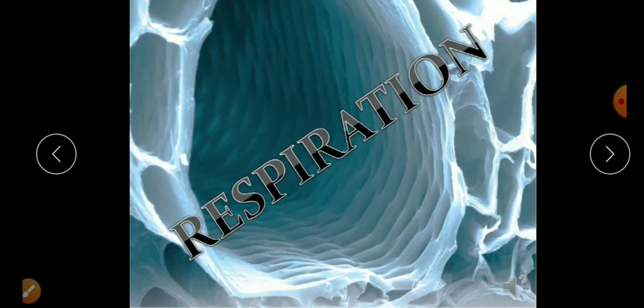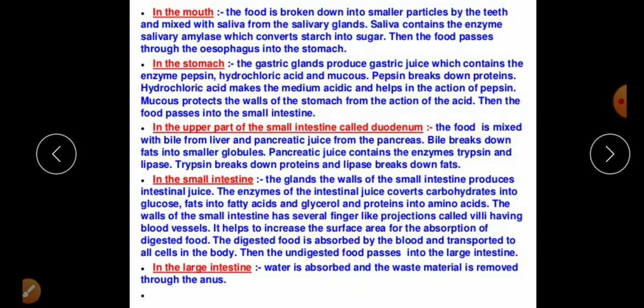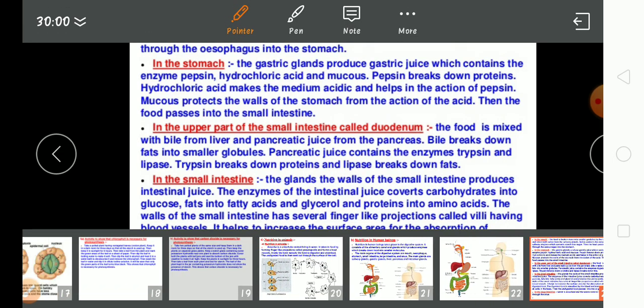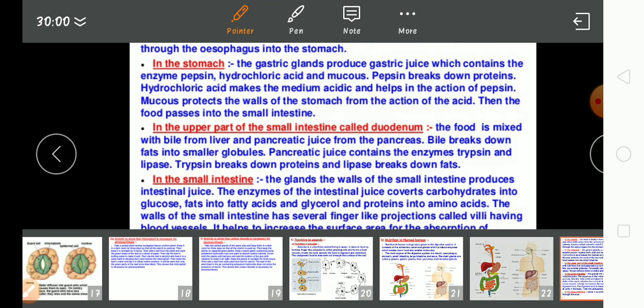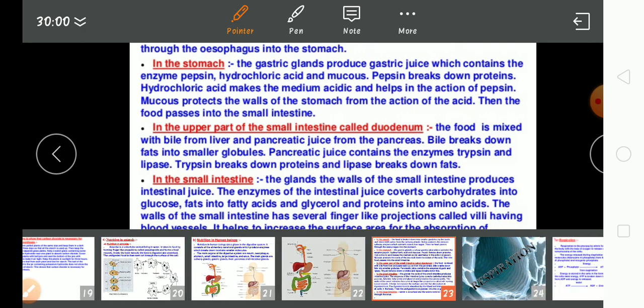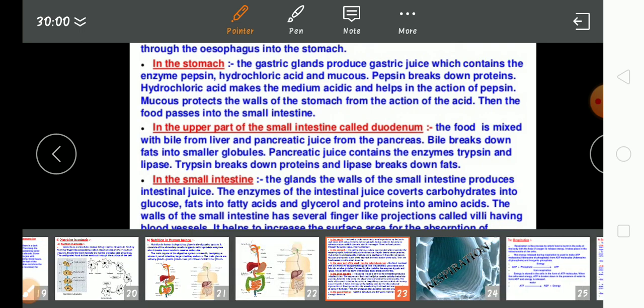Okay, in the next slide we will learn about respiration. So what we have learned today: digestion in humans, digestion in amoeba, the complete digestive system, the enzymatic activities of the digestive system in humans, right? It's very important. Please learn it properly. It will help you a lot.